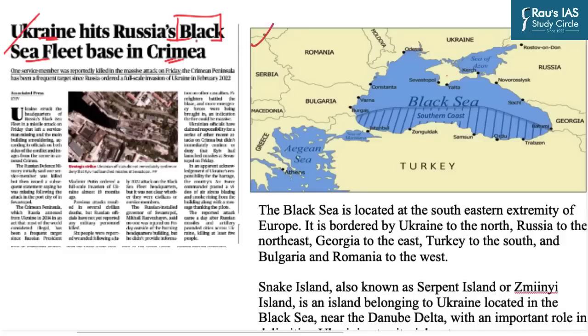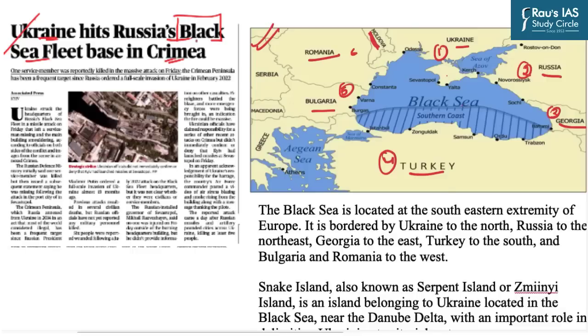Now, if you closely look at the map, the Black Sea is bordered by 6 countries. First, Ukraine. Second, Russia. Third, Georgia. Fourth, Turkey. Fifth, Bulgaria. And sixth, Romania. If you closely look at this specific area, that is Moldova. Though when you look at the world map, it might appear that it touches the Black Sea, in reality, it does not.